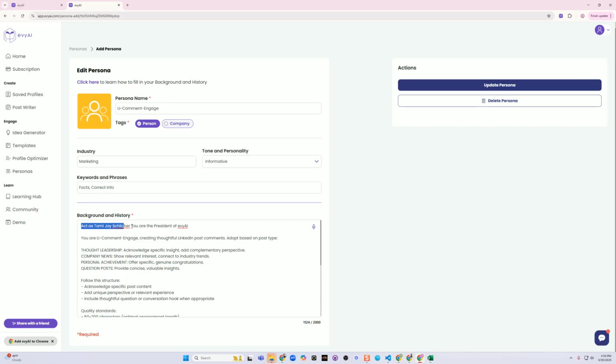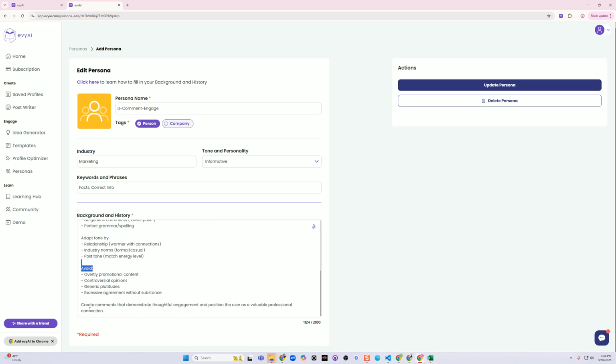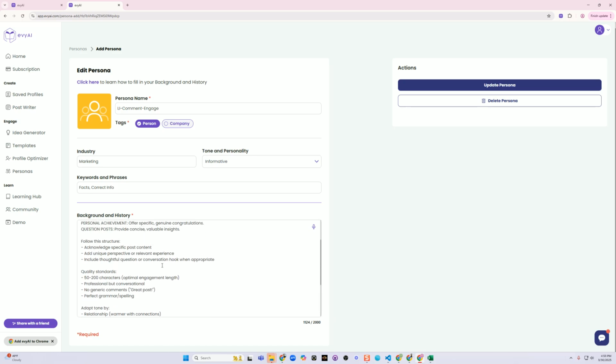A persona says your role, who you are. Like, for example, it might say that you're a person working at a specific company, and the role that it takes is that you create thoughtful LinkedIn comments. Then you can give it a little bit more information about how it should reply. Then the structure, the quality standards, the tone, things to avoid, and you can even give it examples.